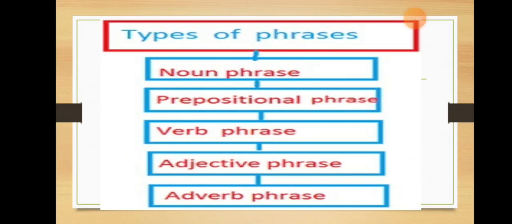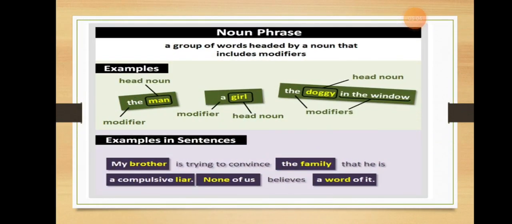There are 5 types of phrases. In this video, we will learn about 5 types of phrases: noun phrase, prepositional phrase, verb phrase, adjective phrase, and adverb phrase. First is noun phrase. What is a noun phrase? A group of words headed by a noun that includes modifier. A noun phrase is composed of a noun and a modifier.